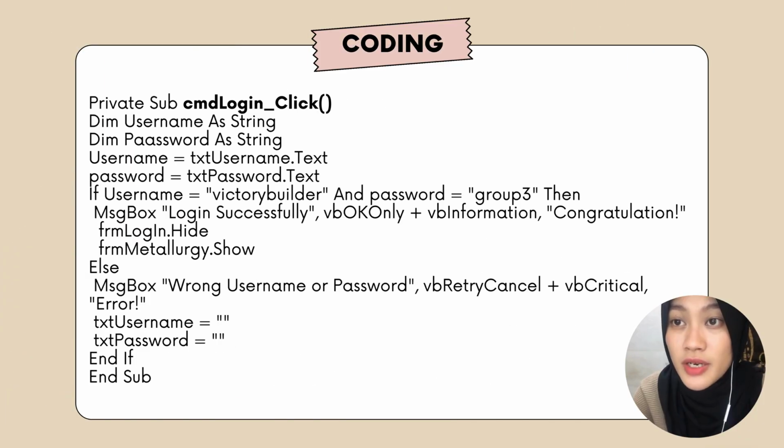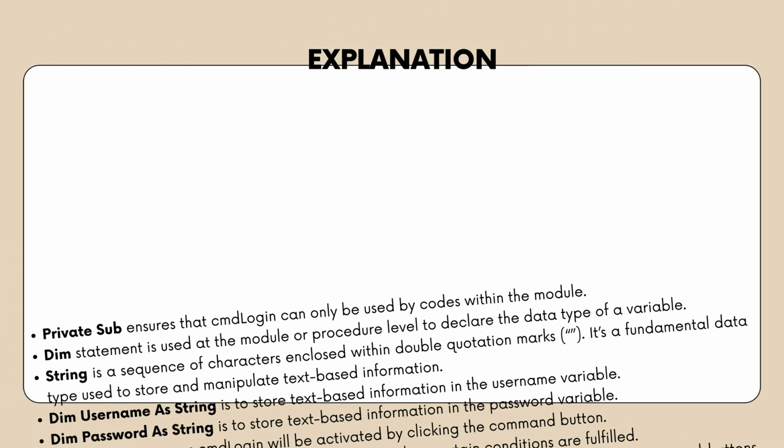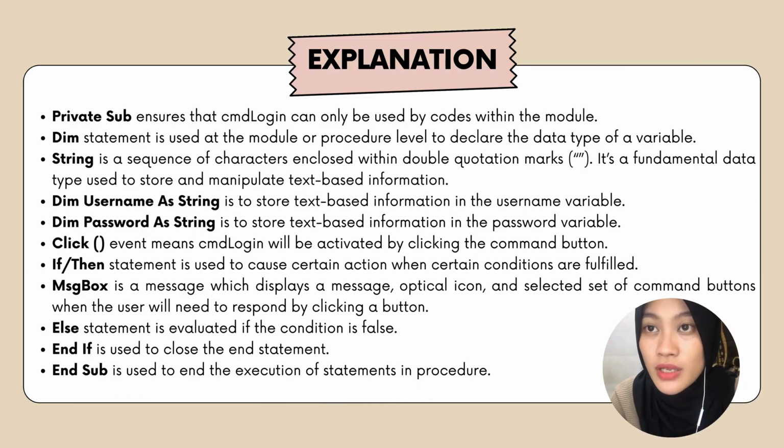The next explanation is for the command button login. The Private Sub ensures that command login can only be used by code within the module. The Dim statement is used at the module or procedure level to declare the data type of a variable. A String is a sequence of characters enclosed within double quotation marks. It is a fundamental data type used to store and manipulate text-based information. Dim username As String is to store text-based information in the username variable. Dim password As String is to store text-based information in the password variable.